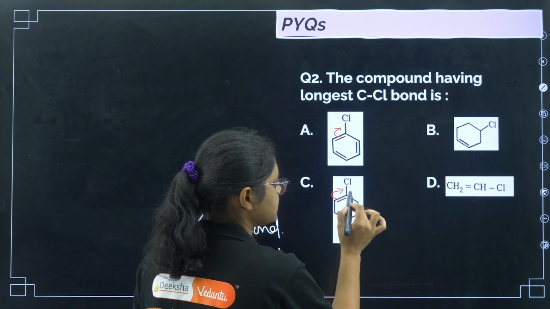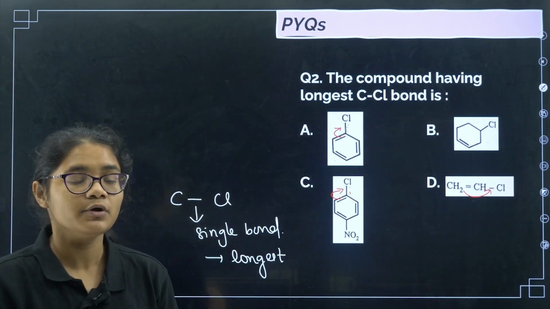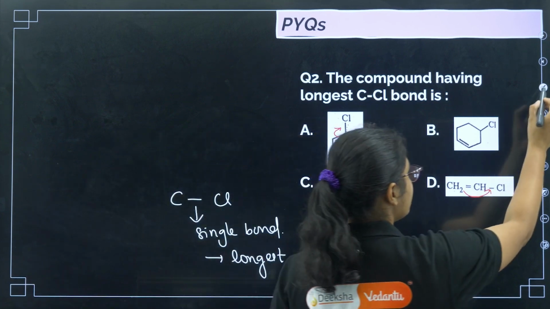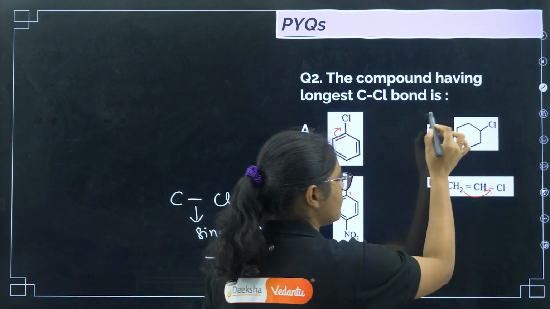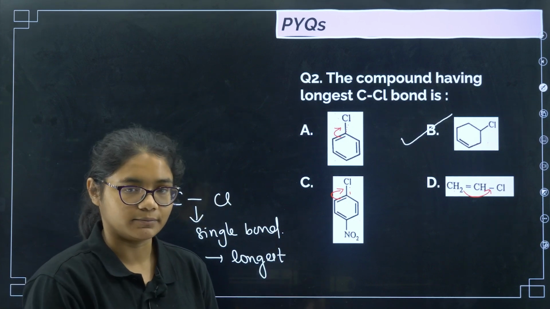Here also resonance is there. So this is not a pure single bond. Here also resonance is there. So this is also not a pure single bond. The only option where there is a pure single bond is option number B. So the correct answer for this question will be option number B.